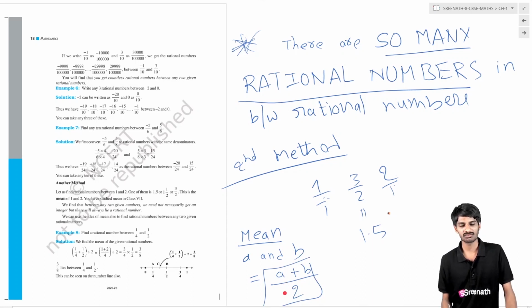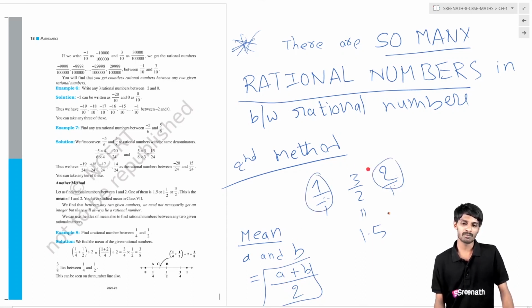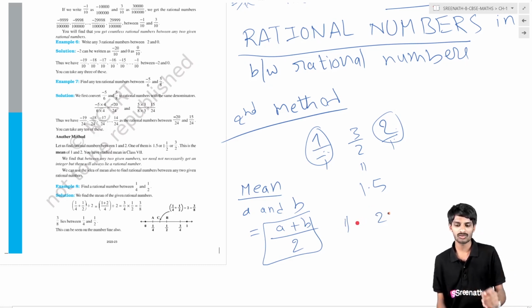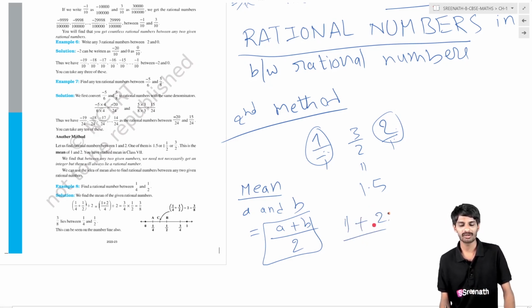In this way, if you know two rational numbers, by using the mean formula, you will get another rational number. Suppose here 1, here 2. These two are rational numbers. If you find the mean, that is 1 plus 2 divided by 2, because there are 2 numbers, so you put 2.